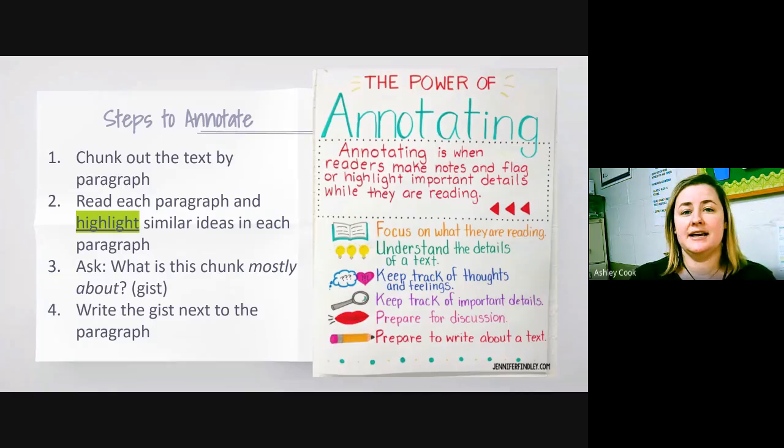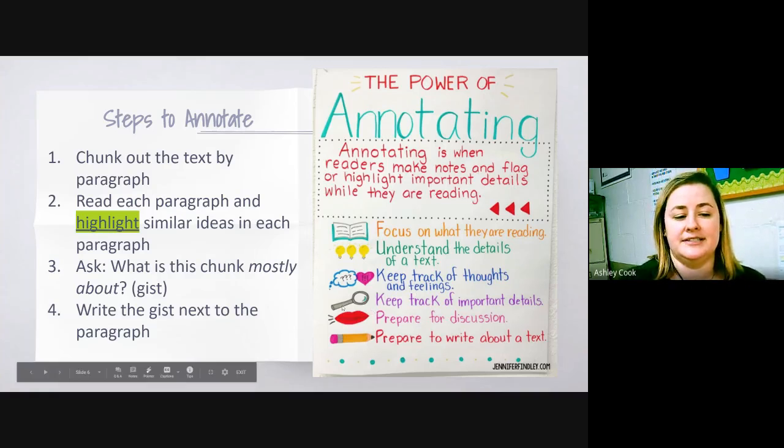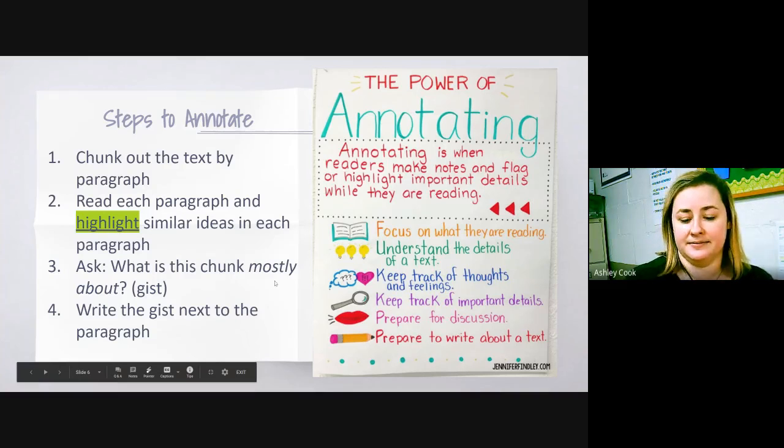So just like with nonfiction, we are going to annotate our text to help us understand. Step 1, you're going to chunk out the text by paragraph. Split it up into easy chunks to digest. Now read each paragraph and highlight similar ideas in each paragraph. Ask yourself, what is this chunk mostly about? That's your gist. And now write the gist next to that paragraph.